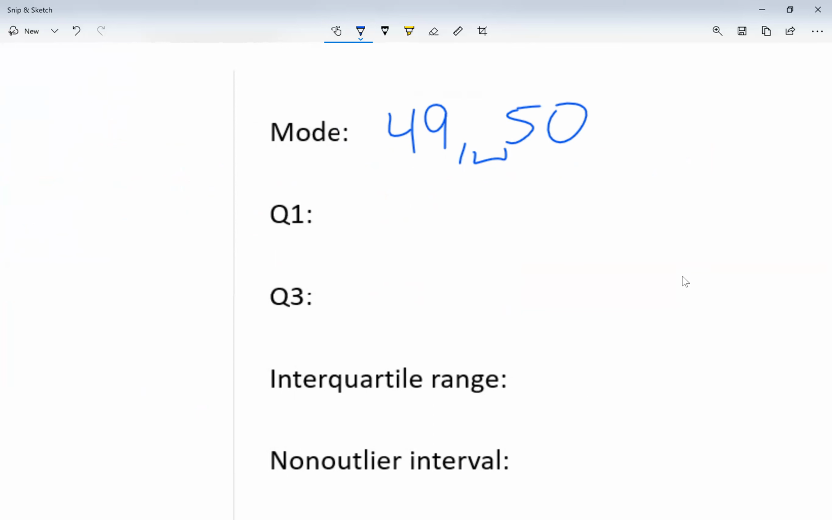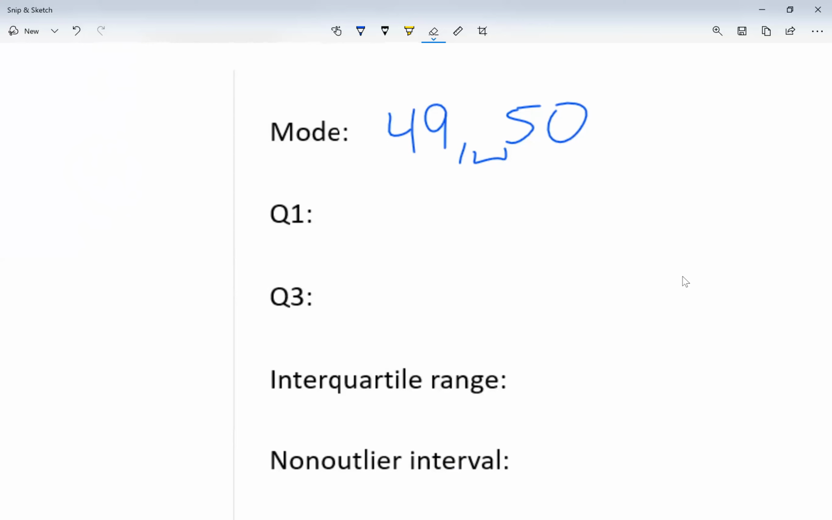Whenever you type this in with a space after the comma, does it have to go in order? Do I have to go 49 and then 50, or could I say 50 and 49? It does not matter. Just make sure you put a comma between them and then a space after the comma. Now my quartile 1 and my quartile 3.